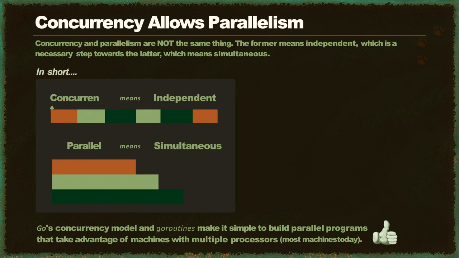I know this might be a little confusing if this is the first time that you're hearing about it, but the important thing to remember is that concurrency and parallelism are not the same thing. Concurrent means independent, which is a necessary step towards parallelism, which means simultaneous. Go's concurrency model and Go routines make it simple to build parallel programs that take advantage of machines with multiple processors, which are most machines today. And we don't have to use threads. We can work with a higher level of abstraction, which leaves less room for errors.